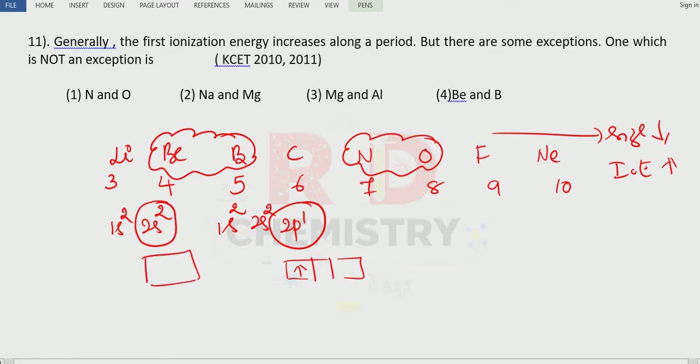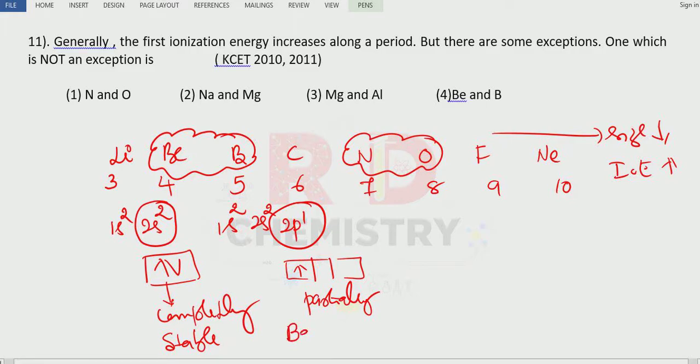In this s orbital, there are 2 electrons, correct? Now, this is a completely filled orbital, and I can say these others are partially filled. Which is more stable? Completely filled orbitals are highly stable. Therefore, electron removal from beryllium is not easy. It requires more energy compared to that of boron. So this is the exception here. Otherwise, boron should have been the larger one according to the size.